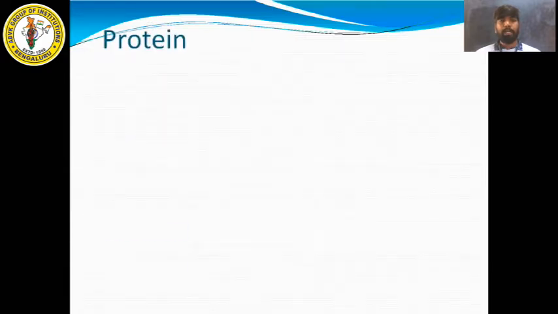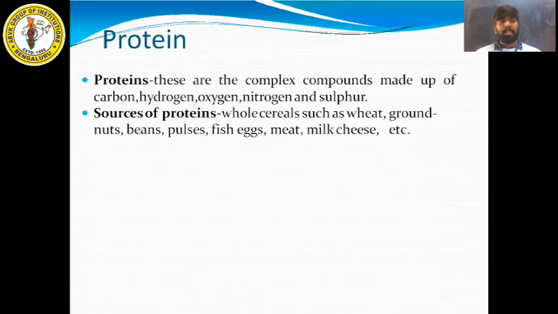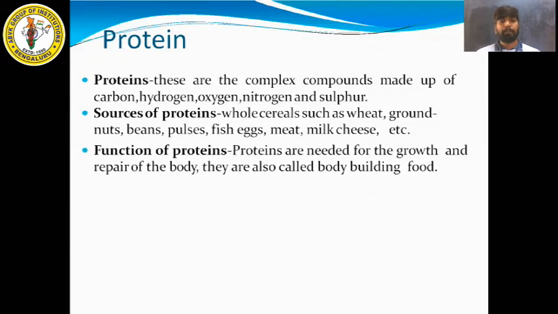Next, we have protein. These are complex compounds made up of carbon, hydrogen, oxygen, nitrogen, and sulfur. Sources of protein. From which food items do we get proteins? Whole cereals such as wheat, groundnuts, beans, pulses, fish, egg, meat, milk, cheese. So these are some of the food items which will provide us proteins.